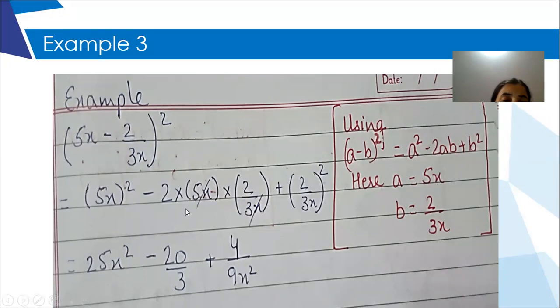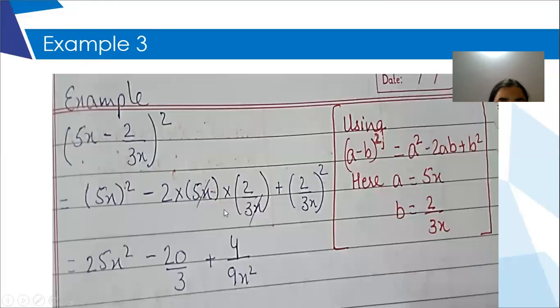Now you will try to simplify them. So if you see in this step only, there is x in the numerator and x in the denominator. So I have just cancelled them. You move on to the next step. This square will be applicable to both 5 and x. So 5 square is 25, x square is x square. Now here I'm going to multiply all three numbers. So 2 5s are 10 and 10 2s are 20. So it becomes minus 20.